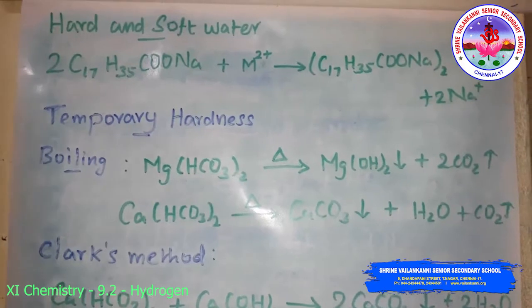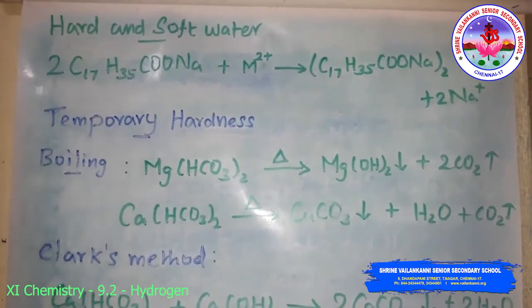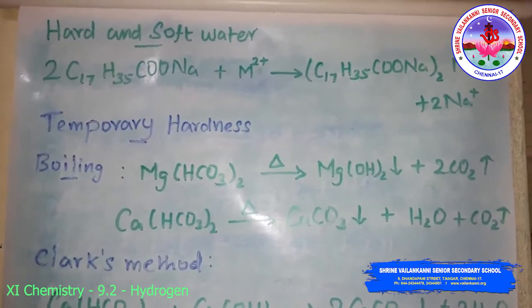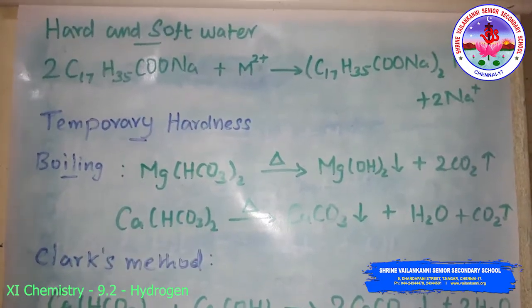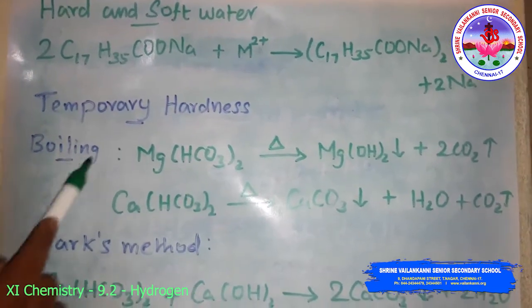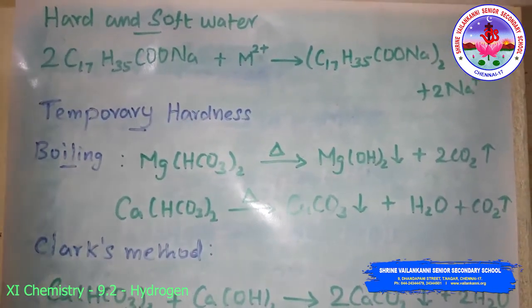First we will discuss the temporary hardness. The temporary hardness is due to the presence of magnesium and calcium hydrogen carbonates. So it can be removed using the boiling method and the Clark's method.